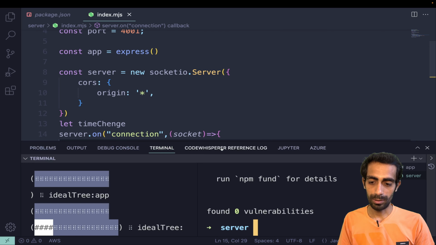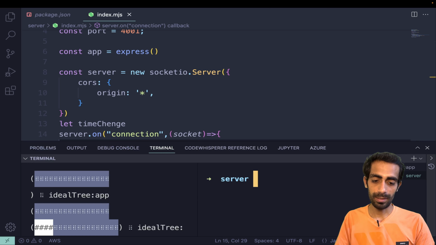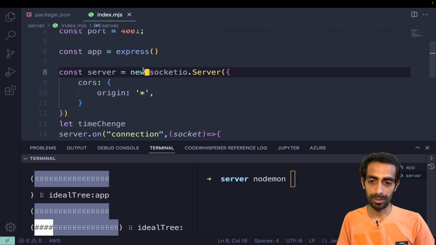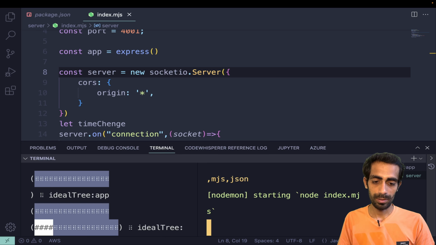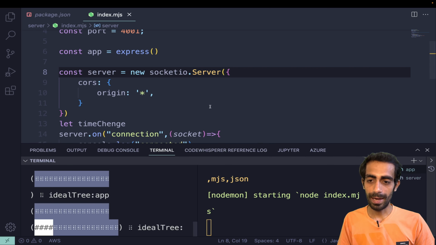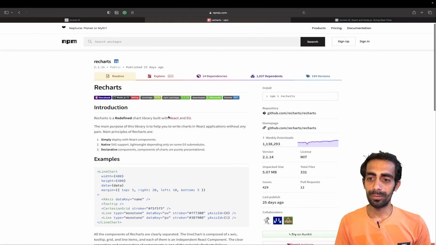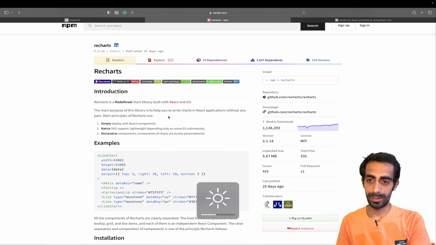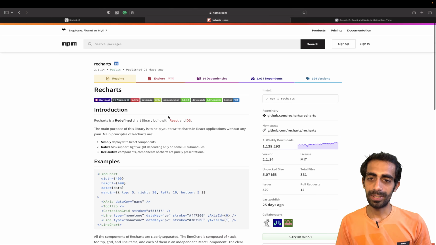Now let me run this using nodemon, and let me see the packages as well. Nodemon index.mjs. Here we go. Now the React side is remaining, and we are going to use the Recharts library.